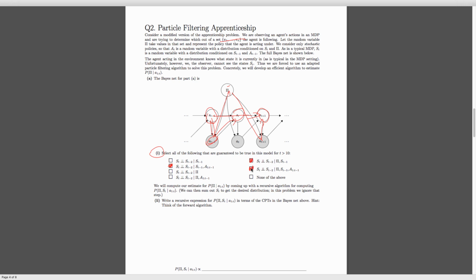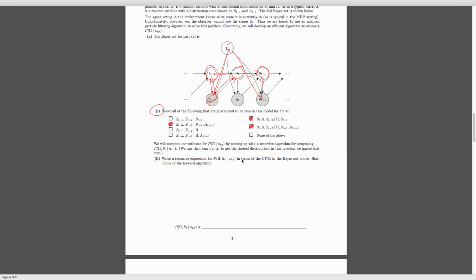So now let's take a look at the next part of this question. For all the other parts of this question, there's a pretty templated approach to writing out these filtering approaches, both in the exact sense and in the particle filtering sense, because particle filtering is basically an approximate version of a perfect Bayesian filter, and we're going to go over both the exact version and the approximate version. But the important thing to keep in mind is these have a very formulaic or templated structure, because they're all trying to solve a very similar problem. So making sure you get what that structure is, so you can easily just plug and chug in terms, I think would be really great. I think it's pretty hard to come up with this stuff on your own, so just keeping the template in your mind is good.